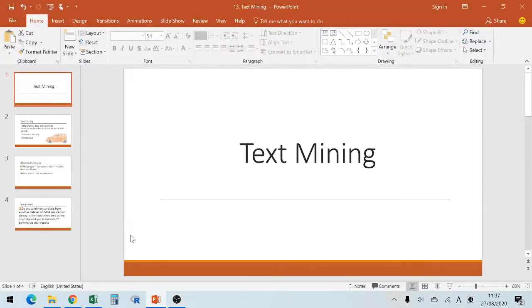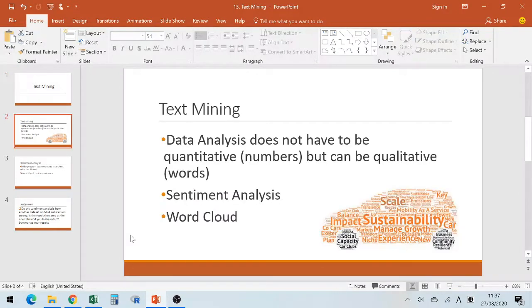Okay, so this week we are going to talk about something called text mining. This is actually week 13, the last week for the lecture. Next week you will do the presentation, then you're going to take a final exam. So this is going to be the last lecture for this semester. All right, so text mining.